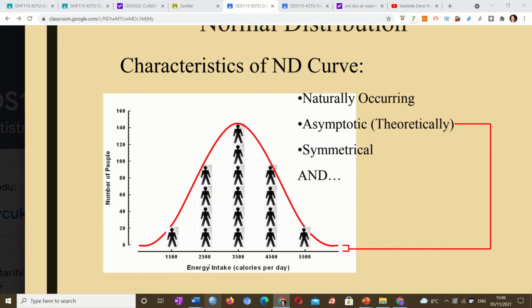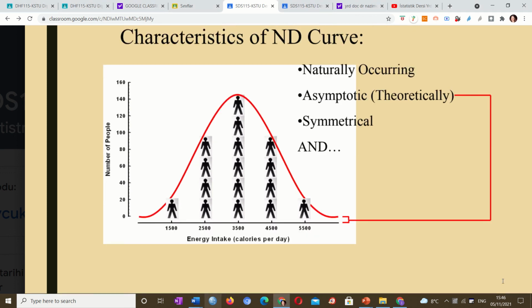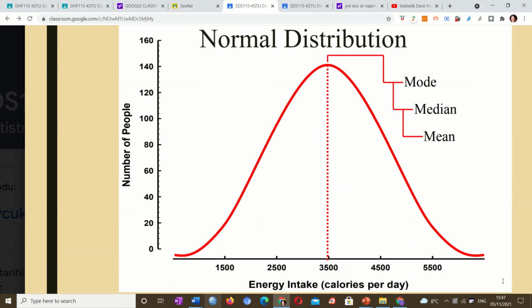This is an example of energy intake. You can see it's 1,500 here, 2,500 here, and it goes like this and gets back. And in a normal distribution, the mode, median, and mean are equal. This is the property of a normal distribution.